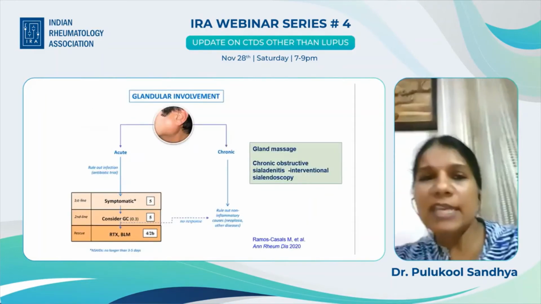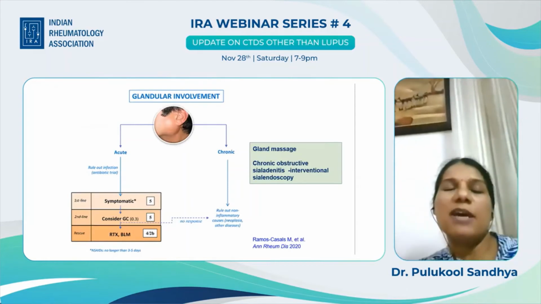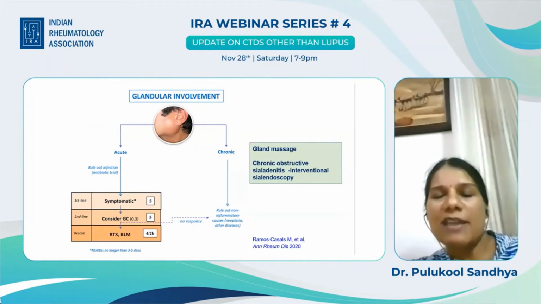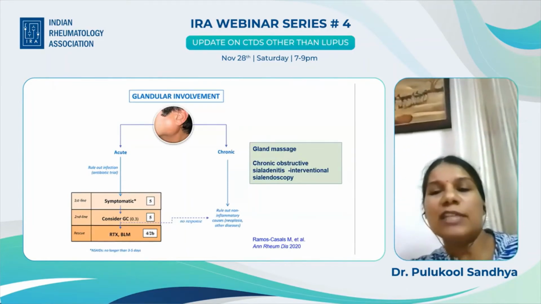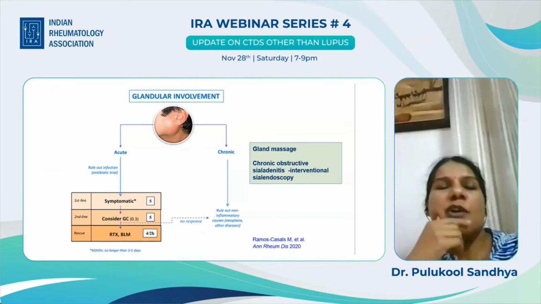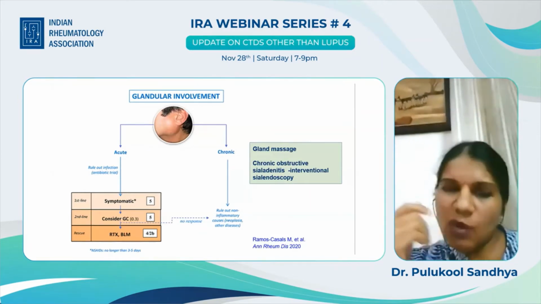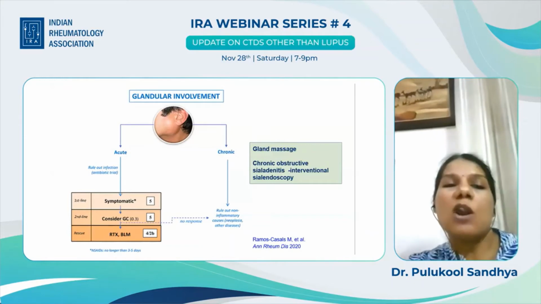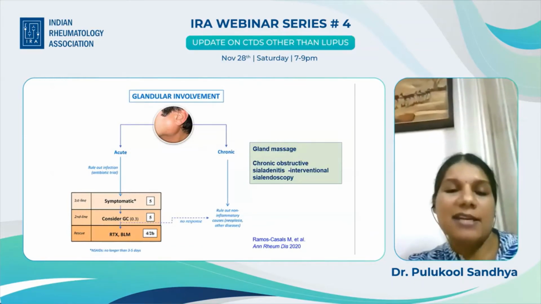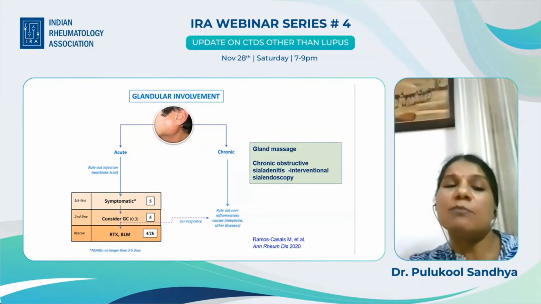Now, in the EULAR 2020 recommendations paper, they have given flowcharts. So I thought I will just touch upon a few, and for the detail, you can look at the paper. So for example, in glandular manifestations, what they have recommended is for acute, rule out infection, give an antibiotic trial, treat symptomatically. If the patient doesn't improve, consider glucocorticoids 0.3 milligram per kilogram.